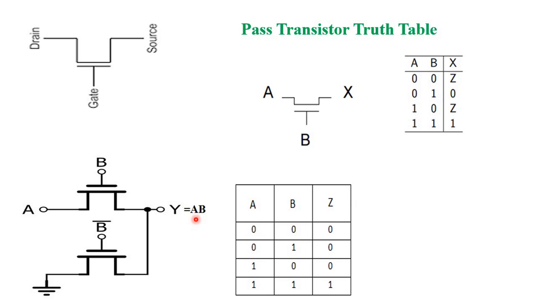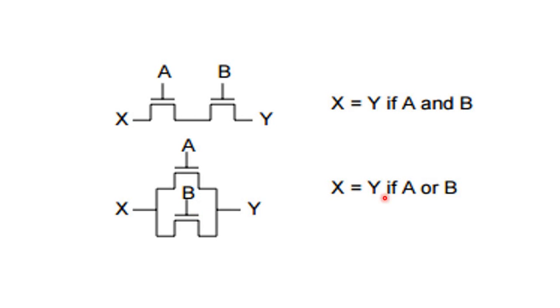See one important thing in the pass transistor. If two transistors are connected in series, remember, NMOS is on when gate voltage is high. If gate voltage is 0, it is not on, that means it simply acts as an open circuit, open switch.